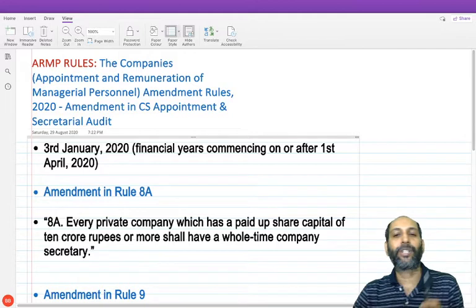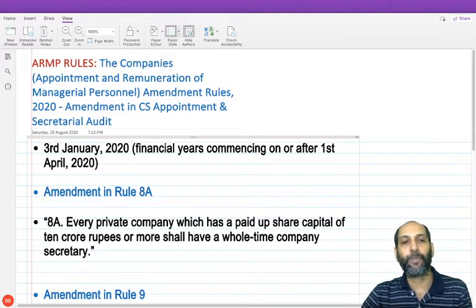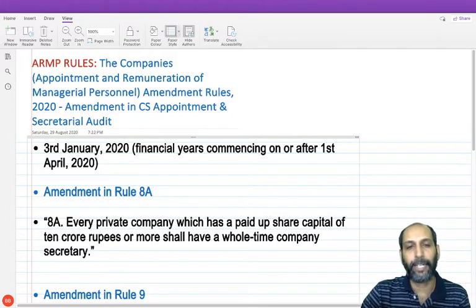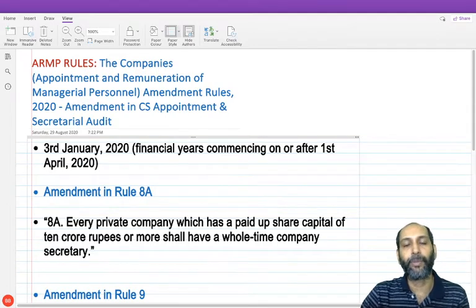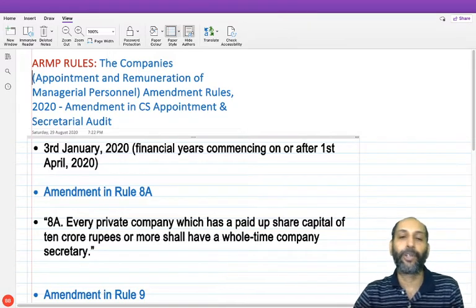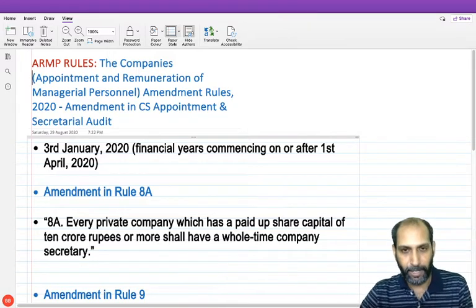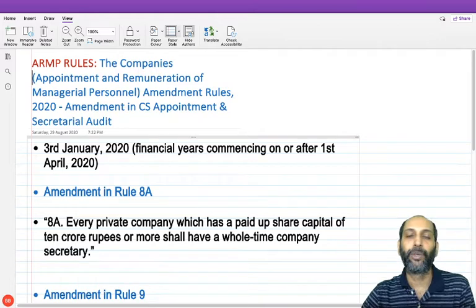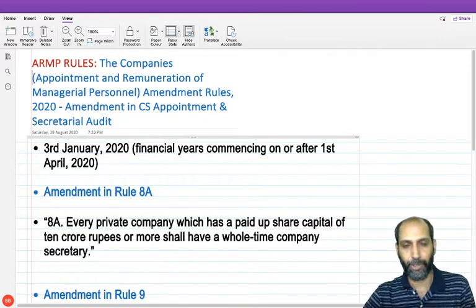In this third edition, I will be dealing with the amendment with respect to the ARMP rules, that is, the Companies (Appointment and Remuneration of Managerial Personnel) Rules, 2014. Now there is an amendment with respect to these rules which is very important for your key managerial personnel area, and of course it will also be reflecting in the area called company secretary practice.